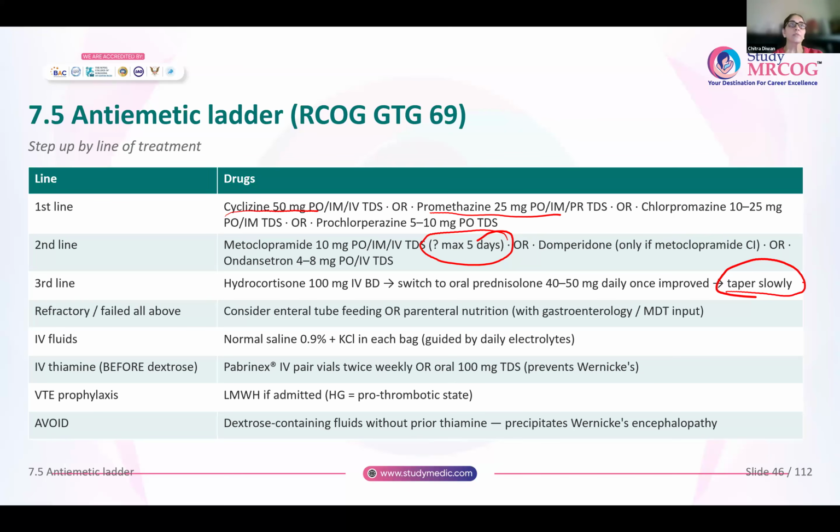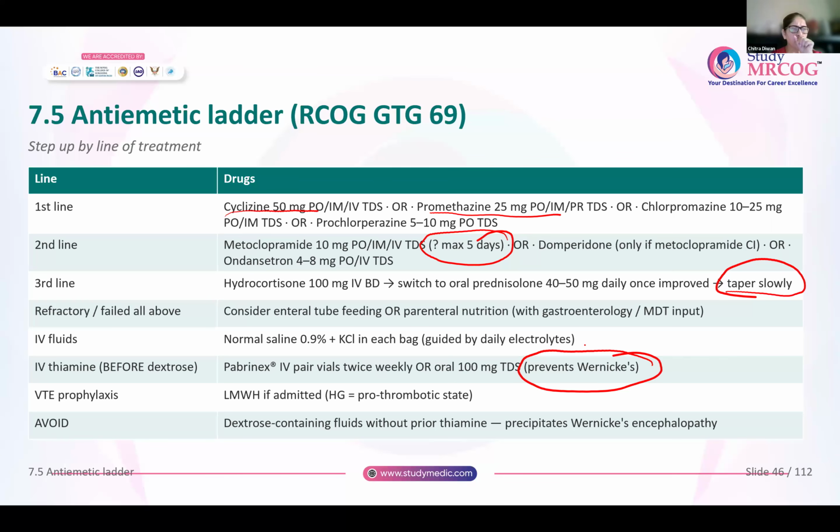Now, to treat hyperemesis gravidarum, specific fluids are advised. You will always use normal saline, 0.9%, guided by daily electrolytes. If you see that there is hypokalemia, then potassium chloride is added in each bag. If there is no hypokalemia, no need to add potassium chloride. If at all you want to give dextrose, please remember you have to first give thiamine supplementation. Do not give dextrose without giving thiamine supplementation. Otherwise, you will precipitate Wernicke's encephalopathy in these women.